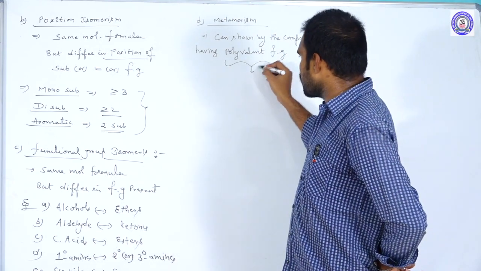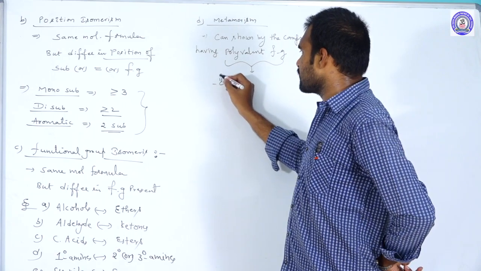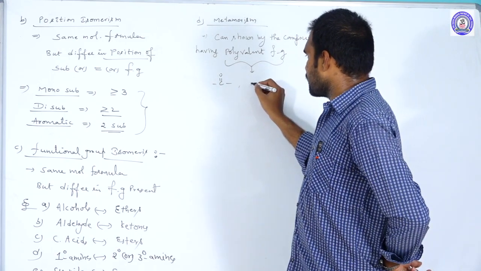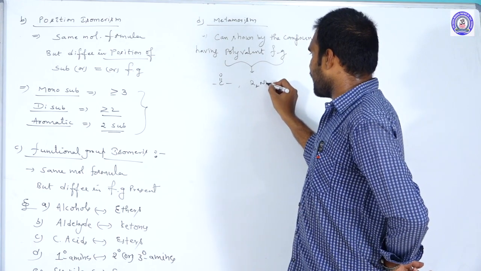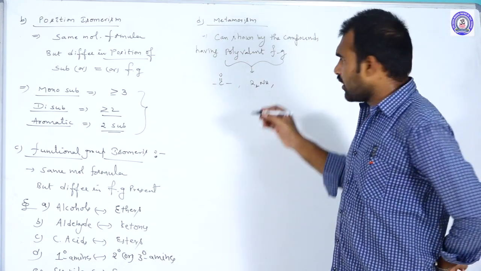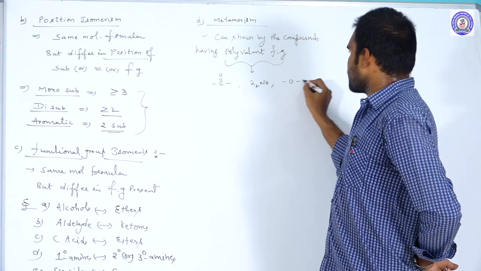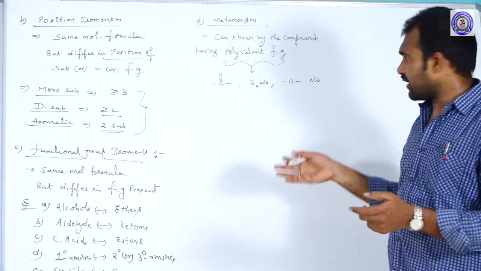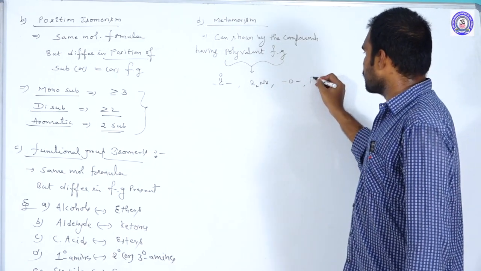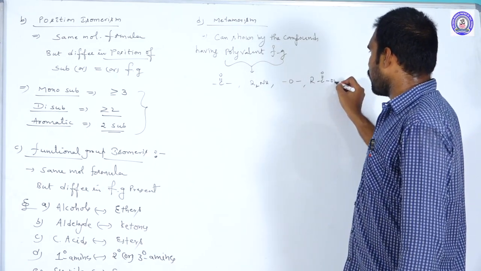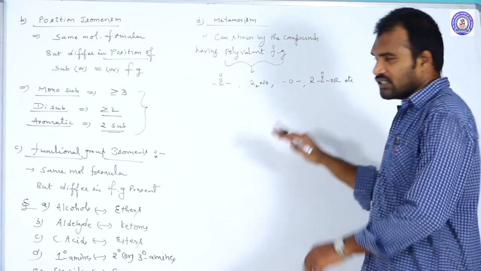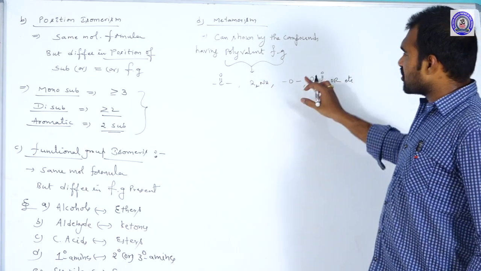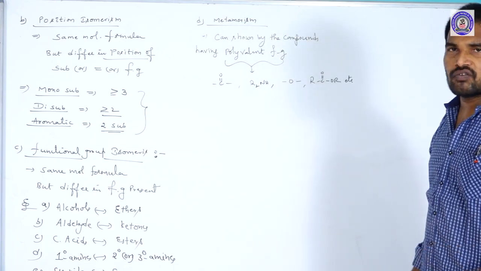Polyvalent functional groups are ketones, secondary amines, that is R2NH, ethers, and esters, RCOOR, etc. These are polyvalent functional groups.